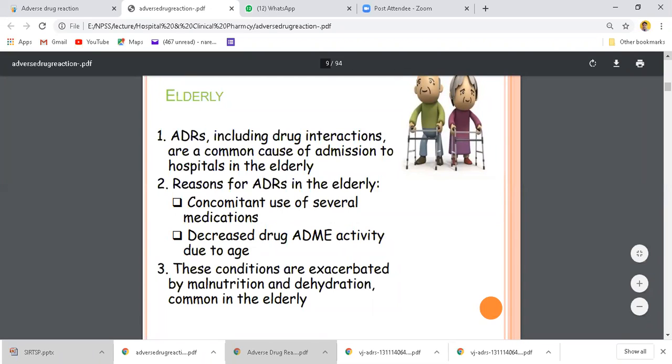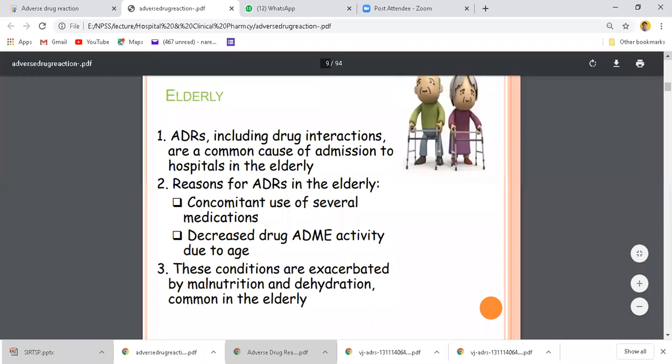they are also taking medicines for some other conditions, and now they are admitted to a hospital under all these treatments and medications, and that type of medication also causes a drug adverse reaction.